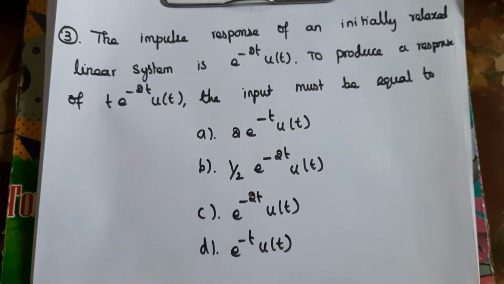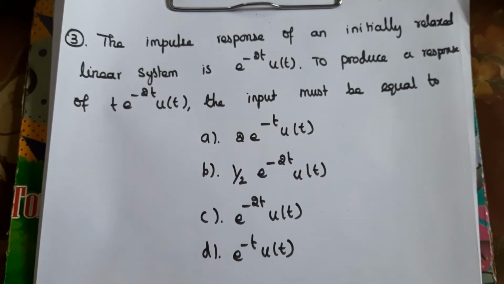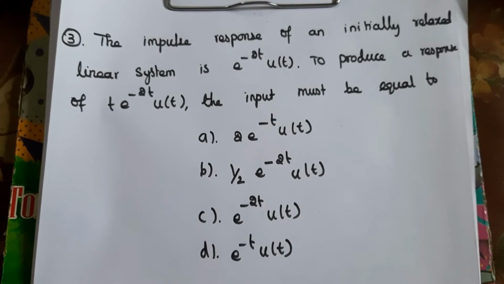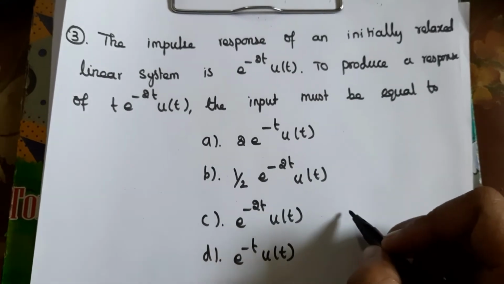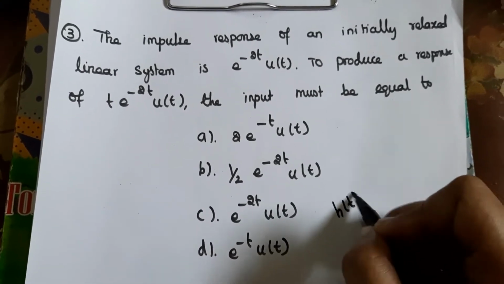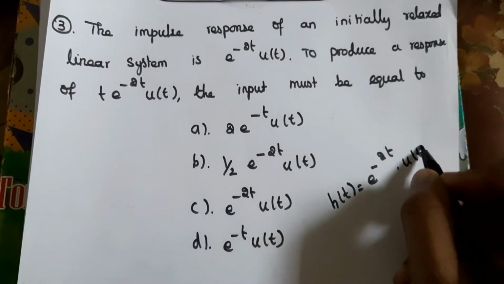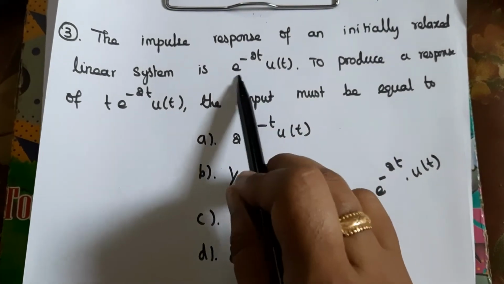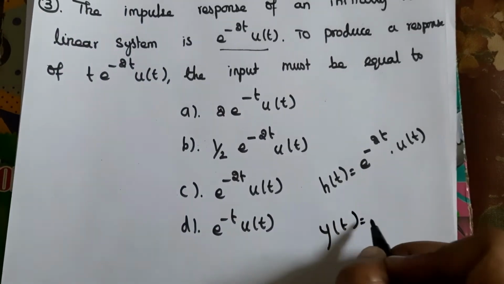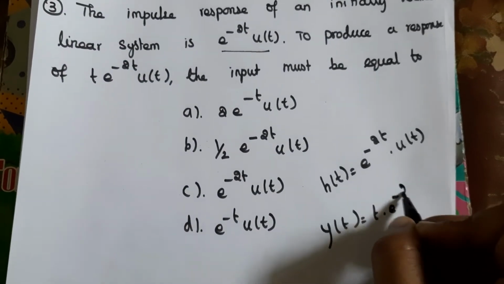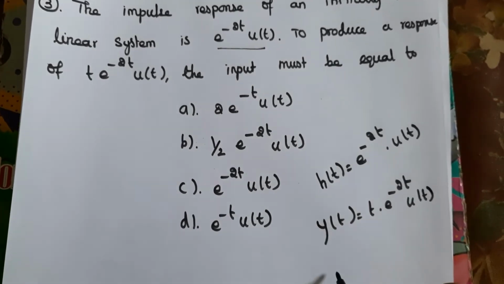Third question, the impulse response of an initially relaxed linear system is e power minus 2t into u of t. To produce a response of t into e power minus 2t u of t, the input must be equal to... Here h of t is equal to e power minus 2t into u of t. So they have given this impulse response, and y of t, that is the response, is equal to t into e power minus 2t into u of t. So we have to find the input signal x of t.